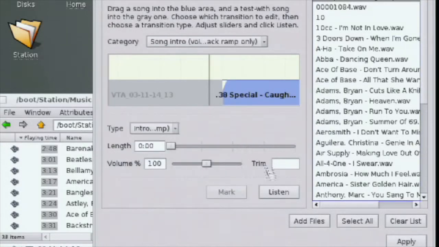Then we'll click near the start of the song and start listening. Just as we hear the singing start, we'll hit the mark button. Army Knife will place the marker just prior to that in the song. Now we listen again to see how it sounds.